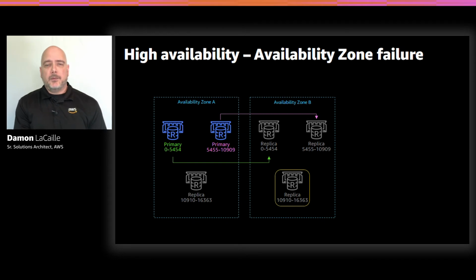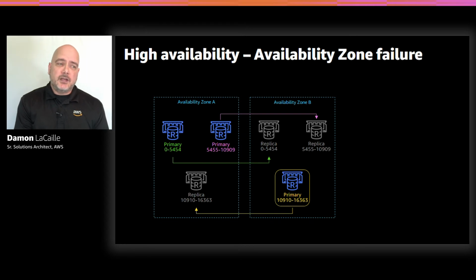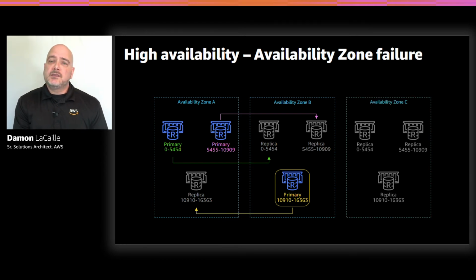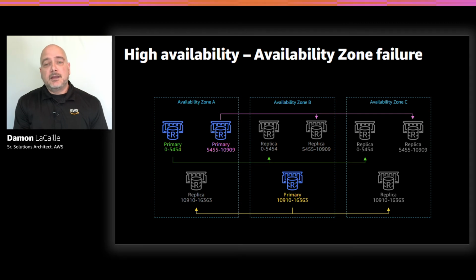Now, we promote that replica to be the new primary for shard 3, and then it begins to replicate its own data over to zone A's replica. Now, again, we have 100% write coverage in our cluster again. And once zone C comes back online, the associated nodes in availability zone C are then brought into the cluster topology map, and the primary nodes begin to replicate their data back over to zone C. And again, we're back to a fully restored cluster.